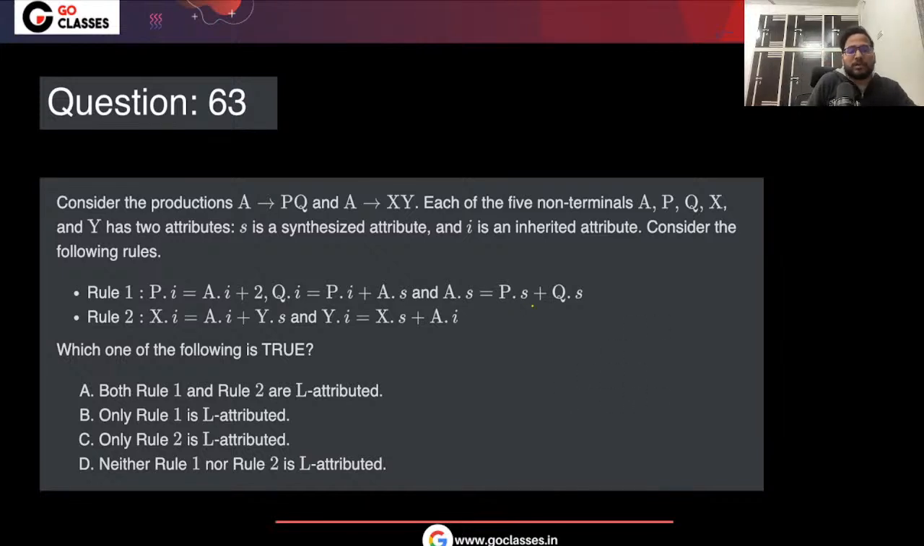See, there is a common confusion. I will just clear out this confusion. They're asking about the L-attributed definition, that which one is L-attributed. Can you tell me what is the L-attributed definition? Maybe I can just tell you. Let me put the screenshot of the L-attributed definition from Ullman. Just give me a second. Actually, in the lectures we have already discussed these things, so maybe I can just directly go to my lecture.